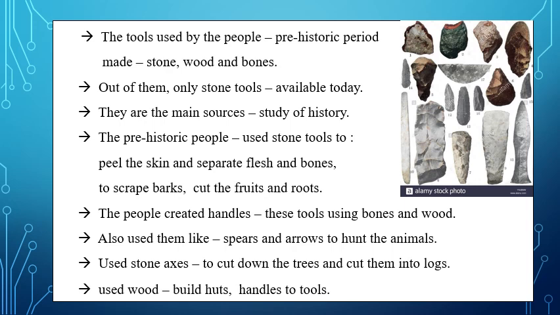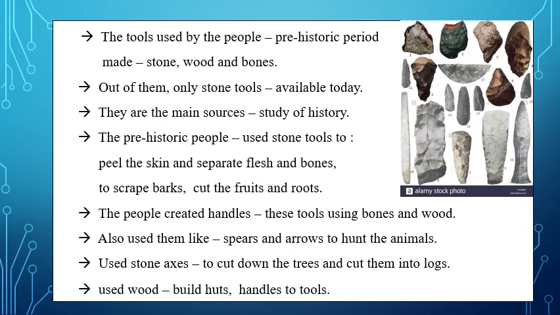The people made the best use of these stone tools to peel the skin, that means to separate the skin from the hunted animal. And also they made the best use of stone tools to separate flesh and bones from the dead animals. And also to scrape the barks, means to separate the barks from the stems of the trees, and also to cut the fruits, to cut the roots, and also to cut wooden pieces into logs.